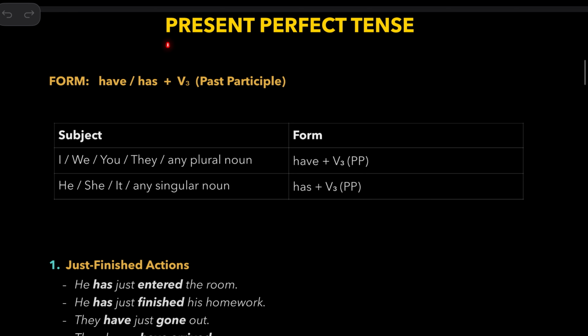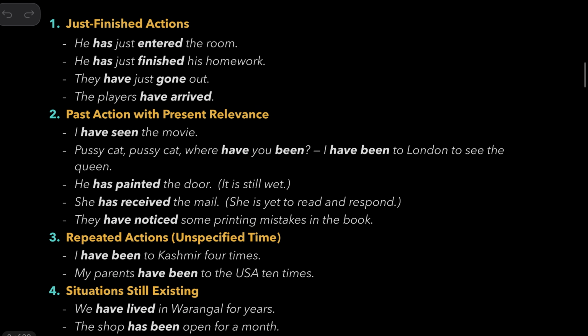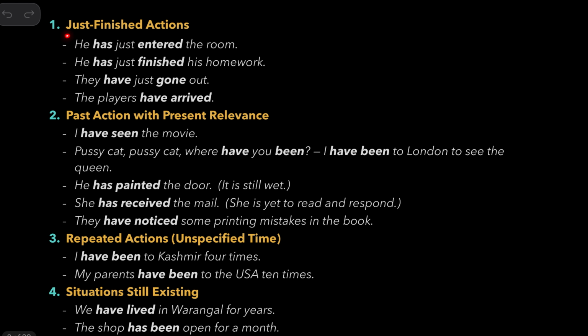So let's take a look at present perfect tense. After I, we, you, they, any plural noun, we use have, then the third form of the verb, past participle. After he, she, it, any singular noun, we use has, then the third form of the verb, which is also called past participle. So, how do we use this? To talk about just finished actions. He has just entered the room. He has just finished his homework. They have just gone out.